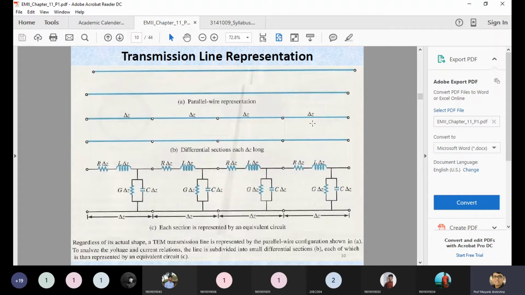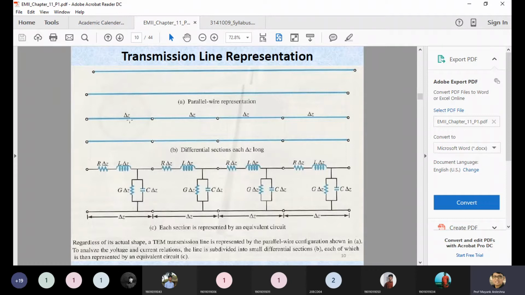If you see the overall structure, it is divided into so many segments: delta Z, delta Z1, delta Z2, or delta Z3. And the overall length of the conductor is almost similar for this one. So what we are doing is mentioning this conductor in terms of the equivalent circuit.